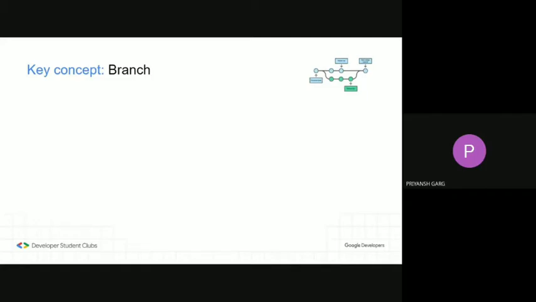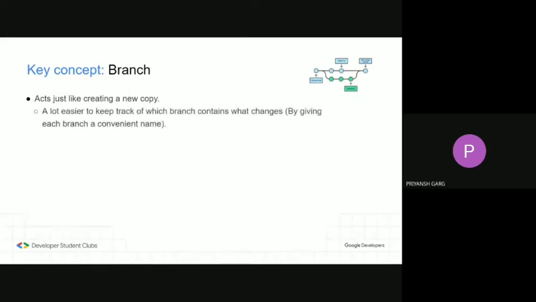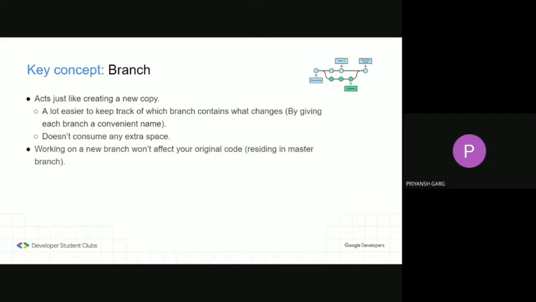Creating a new branch in your Git repository acts just like creating a new copy of a project, but it's a lot easier in this case to track which branch contains what changes, and best of all, it does not consume any extra space. And just like working on a new copy of your project, working on a new branch will not affect the original copy of your hard work project in any way, which by the way resides in a branch called master, which is a default branch in any repository. So you can freely experiment with anything in your new branch. Your original code will be safe.